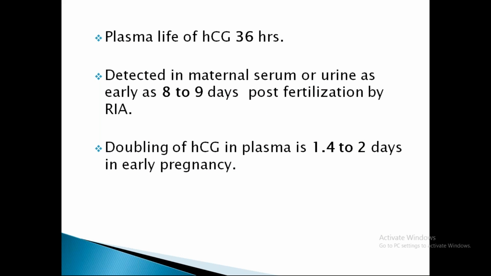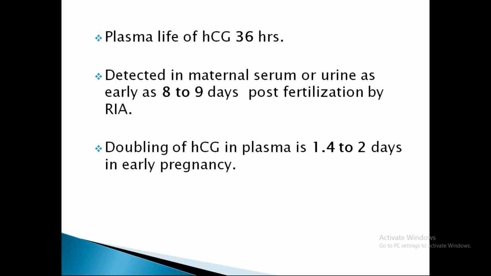So coming to the plasma life of HCG, it's only 36 hours, and usually it is detected in maternal serum or urine by 8 to 10 days post fertilization. That is after 14 days, like 8 to 10 days post fertilization, one can detect this serum or urine beta HCG. And HCG will increase in level up to 10 weeks, going to its peak levels. Then it has a plateau, and then slowly it will decrease and will maintain in the same range up to 32 weeks of gestation.